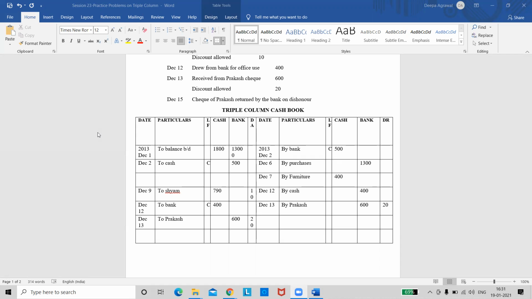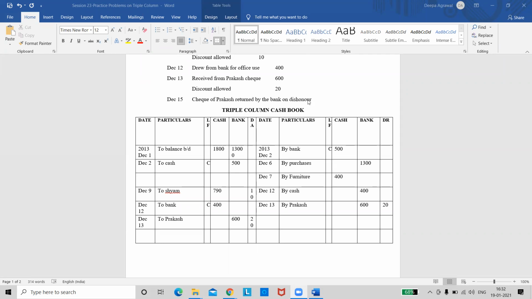The 13th one is I have received a check from Prakash. So whenever I'm receiving a check from anyone, first I need to check whether the check has been deposited in the bank on the same day or some other day. If it is deposited on the same day, it will be entered in the bank column. If it is deposited in the bank on some other day, it will be entered in the cash column. Right now, in the question, he did not mention anything. So if nothing is mentioned, it is implied that the check is deposited in the bank on the same day. So with that assumption, I am entering the amount in the bank column.